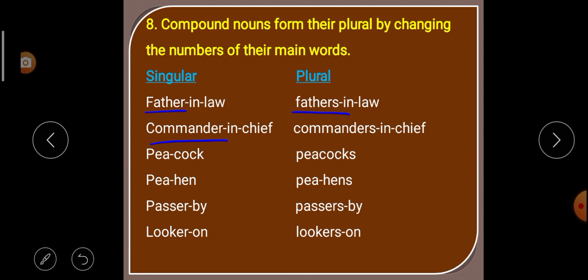In this noun, what is the main word? That is commander. So we have changed what? Look here, commanders, plural. That means commanders-in-chief. So in this way, compound nouns form their plural by changing the number of their main words.